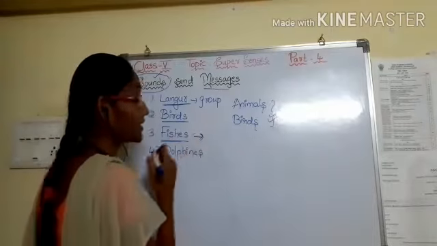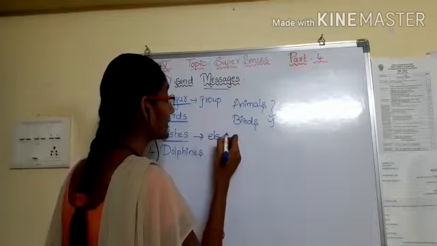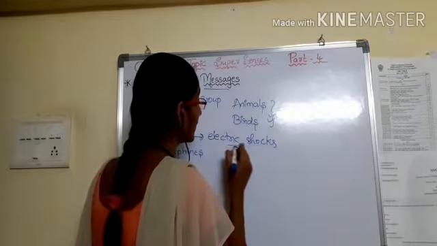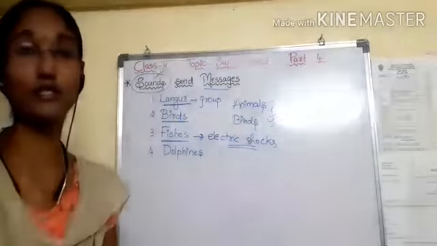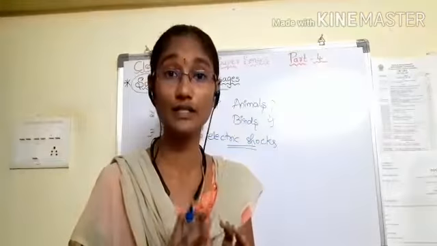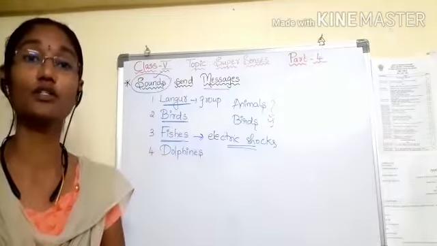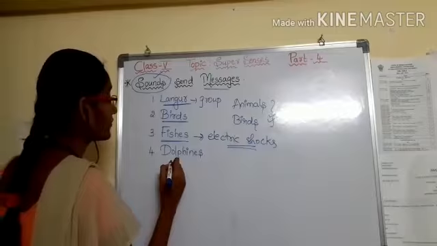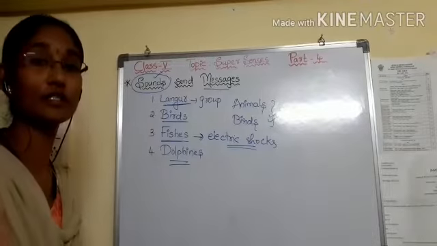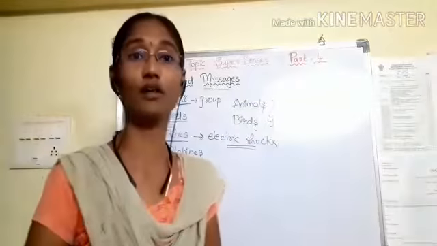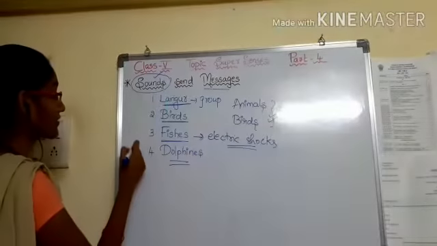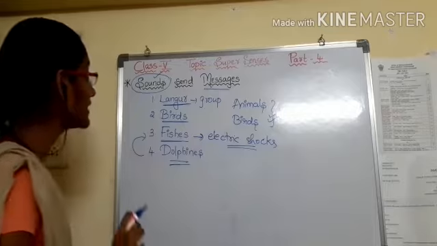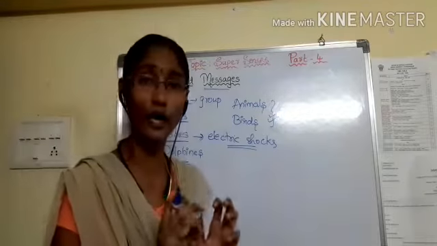Now fishes send electric shocks in the water, so that other fishes in the group come to know that there is a danger from other fishes or other aquatic animals in the water. Even dolphins send different messages with different signals and different sounds, like fishes. Yes, you already know.